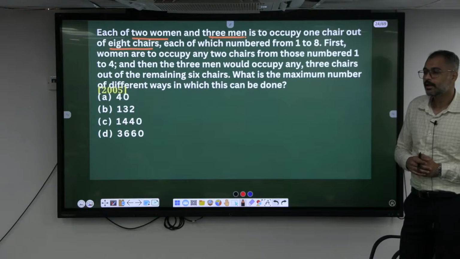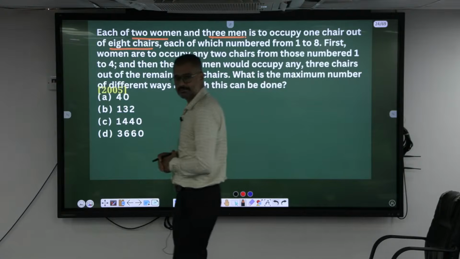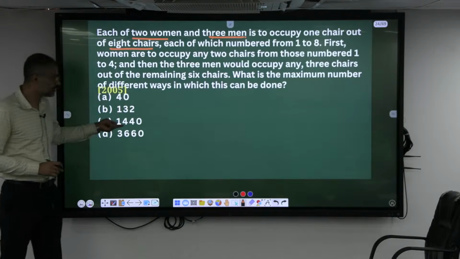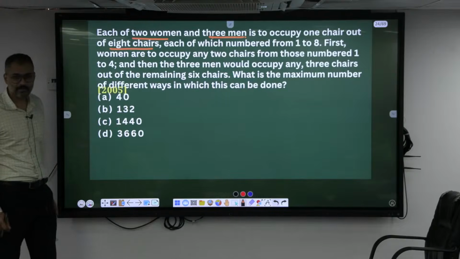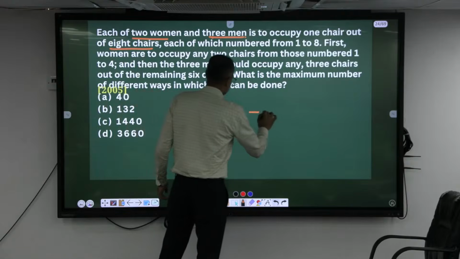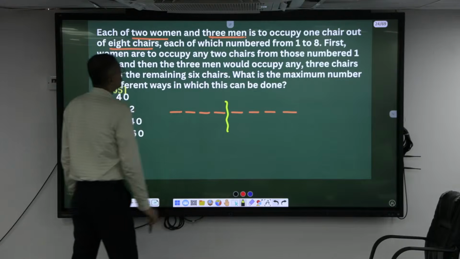32. 14. Okay, how many chairs were there? 3, 4, 5, 6, 7 and 8. In the first 4, what has to be done?